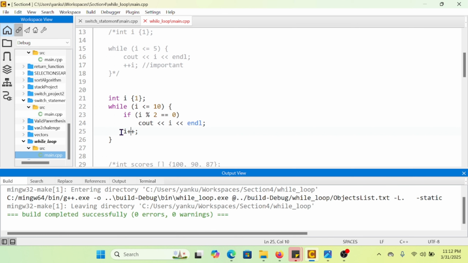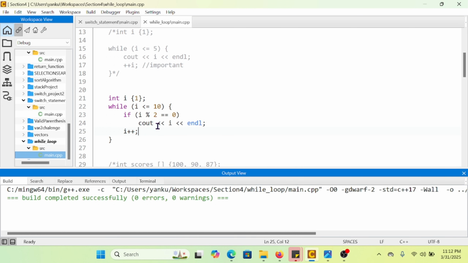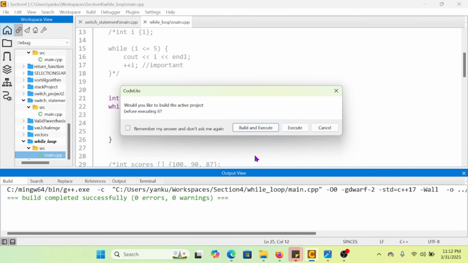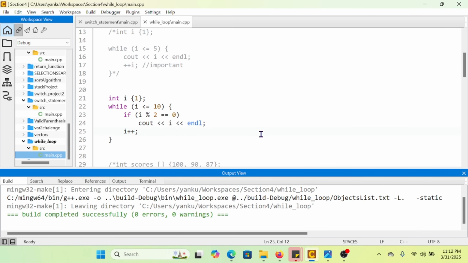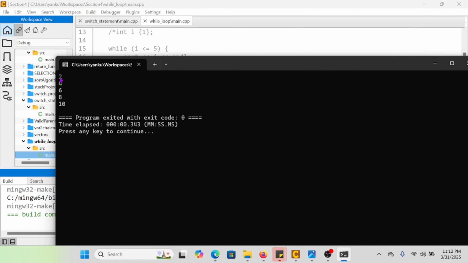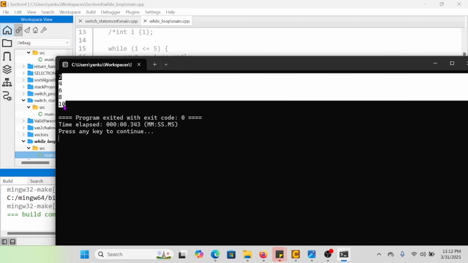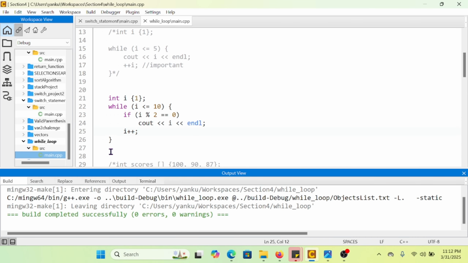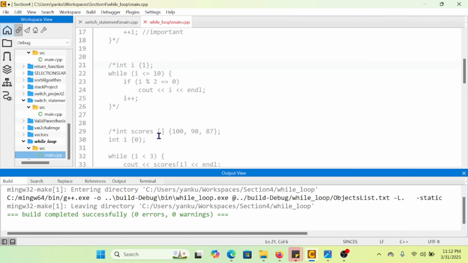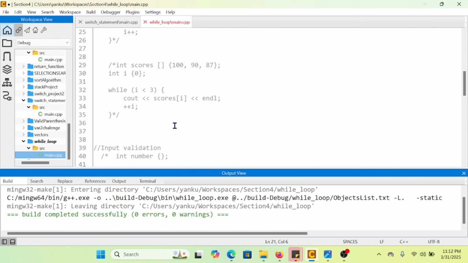Okay, and finally, we always have to think about that increment process. We always have to think about it. So let's save it, compile it, and build and execute again. I'm going to clean everything after, and you see I have only the even numbers showing up between 1 to 10. So it's just awesome. You can understand what I was talking about in the definition, right?